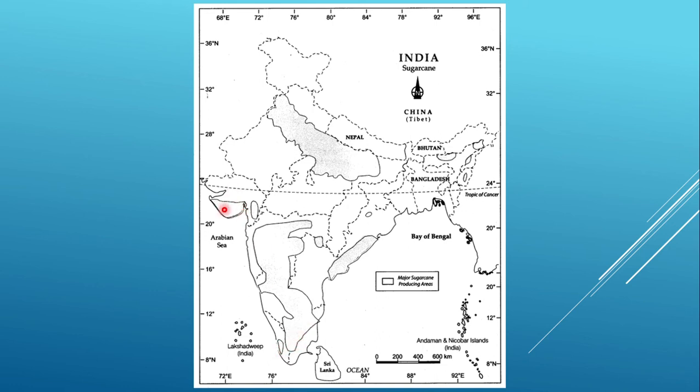They are all producing. Similarly, the Saurashtra area of Gujarat is producing. The Assam region here has some belts where sugarcane is produced. Then again a spot in Orissa. You will find these are the places where sugarcane is grown.